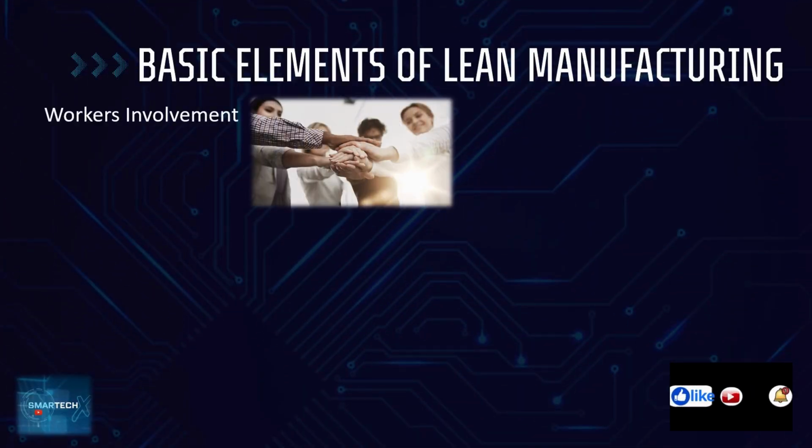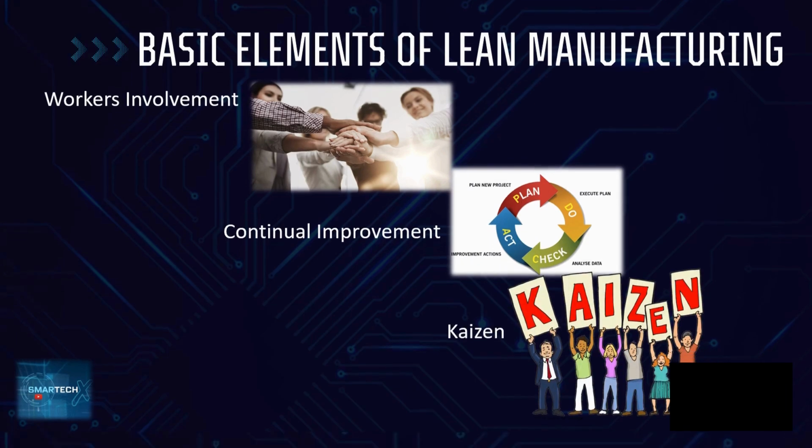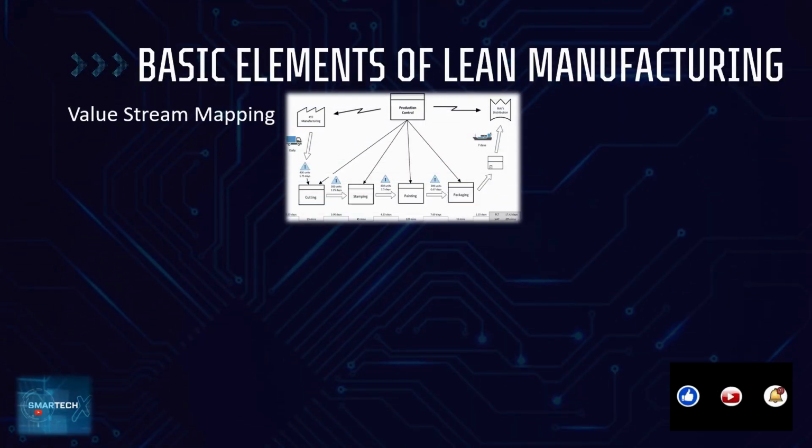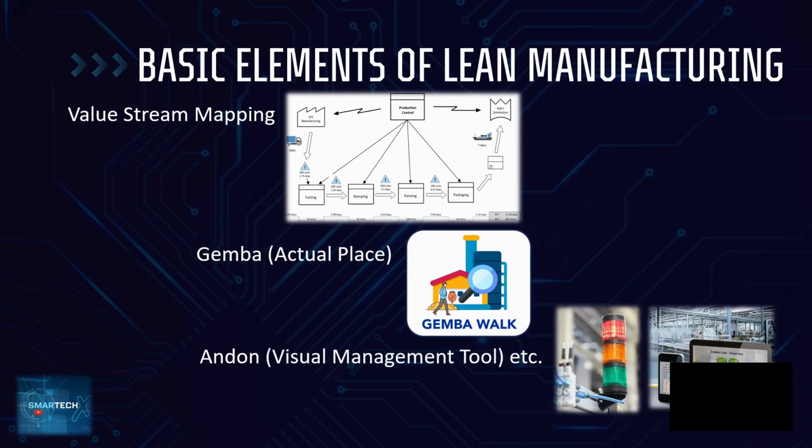Then worker involvement, continual improvement and kaizens, and value stream mapping. Value stream mapping is mapping all the activities in one map, from the one input to the complete output. Then the next one is Gemba. It means the actual place on the shop floor or workplace. And there are some signaling systems that can be used on the shop floor. So these are some basic elements of the